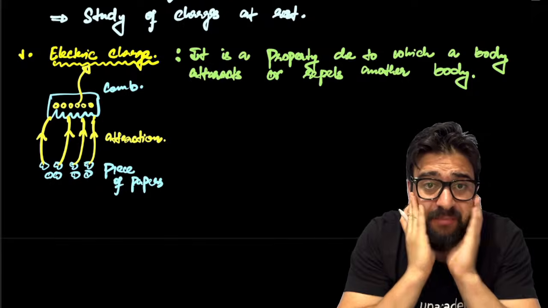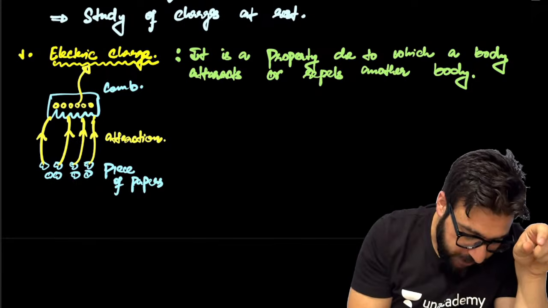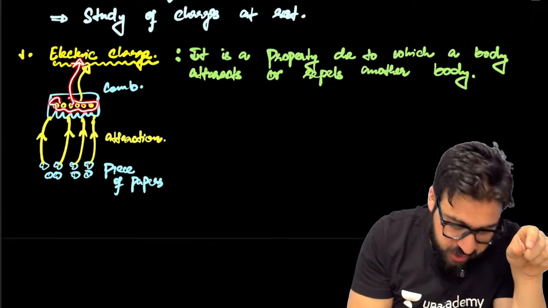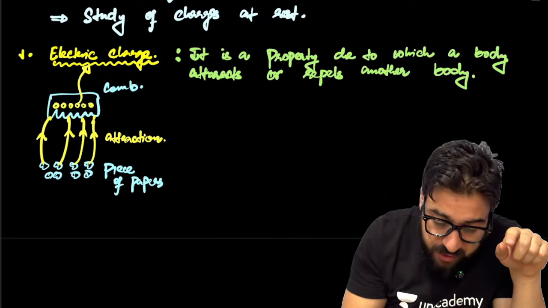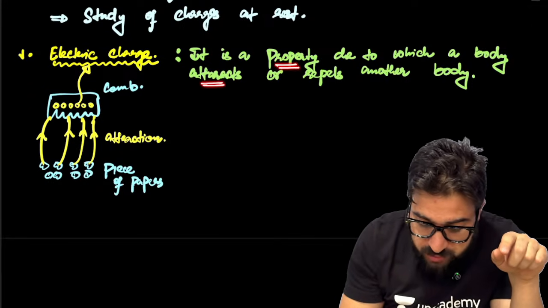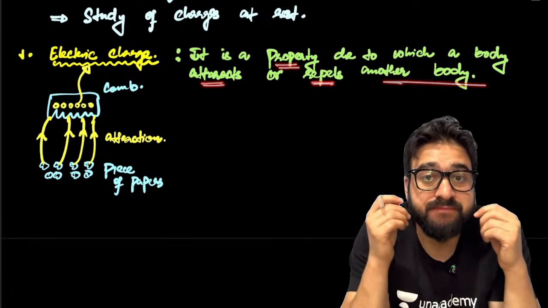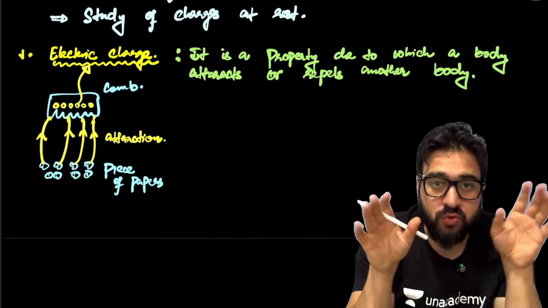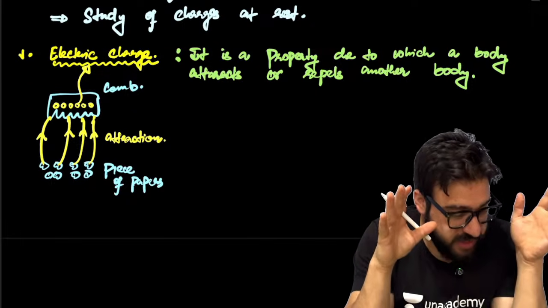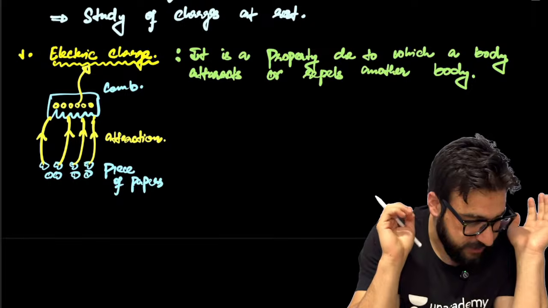When you rub the comb with your hair, then only it is attracting the pieces of paper, because then only charge is acquired onto this comb. This is what we call electric charge. Electric charge is a property due to which a body attracts or repels another body. This is how we define charge. So from now onwards, my dear NEET aspirants, I hope charge is crystal clear.